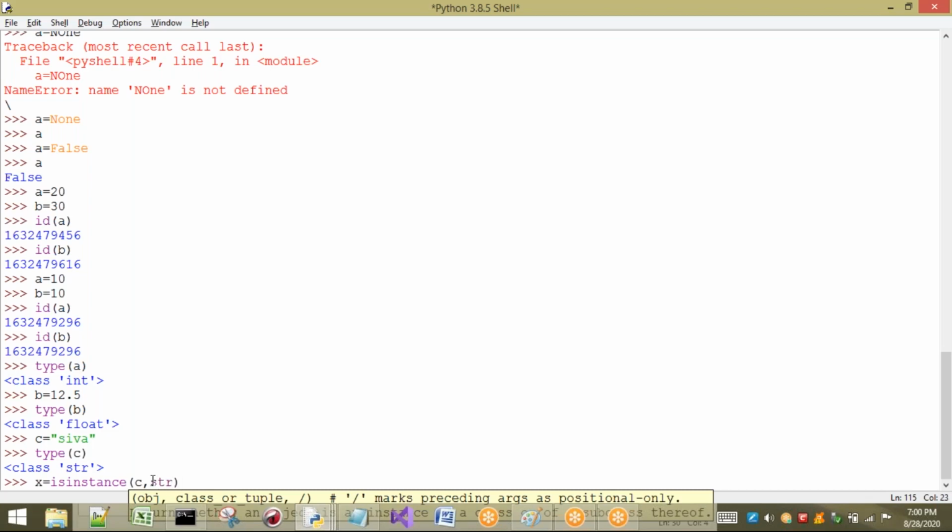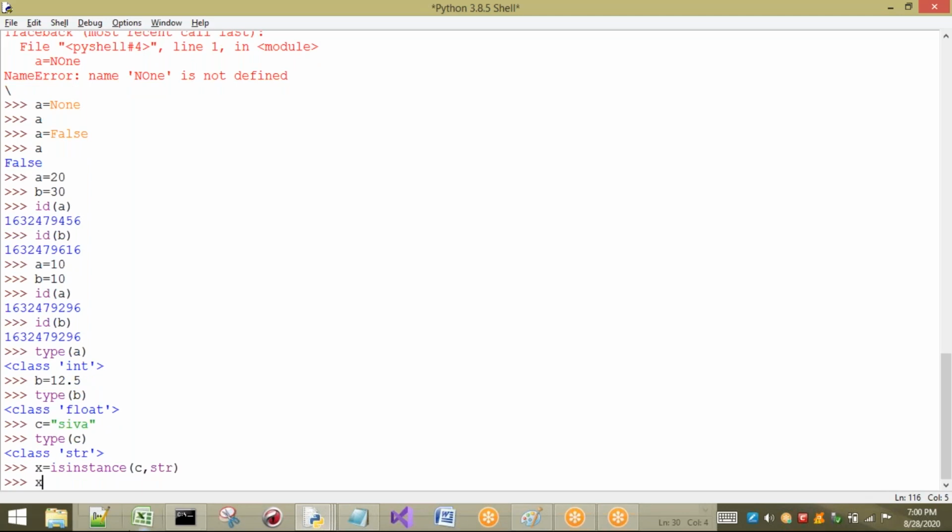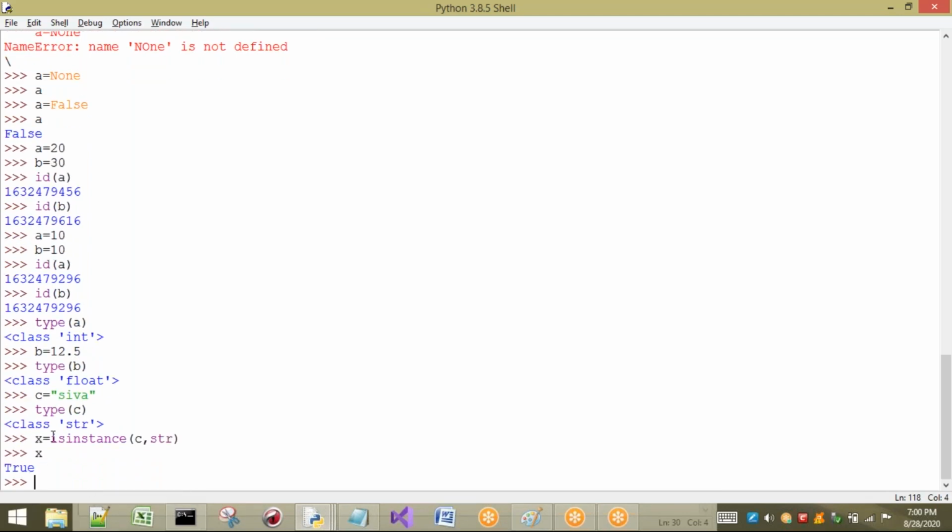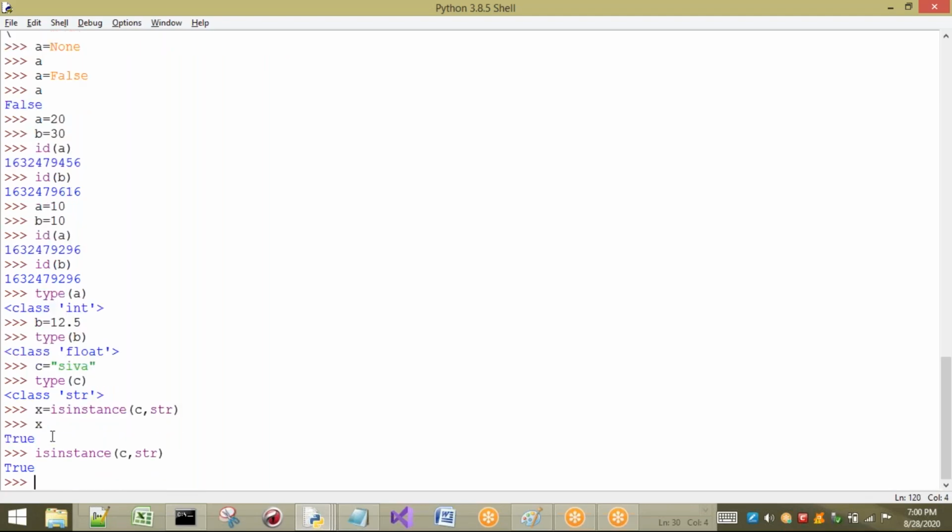It is going to return true or false. If I print X, it is going to print true. Directly, let us take C and str. That means I am asking whether C is a string or not. Is C an instance of str or not? Is C of str type or not?